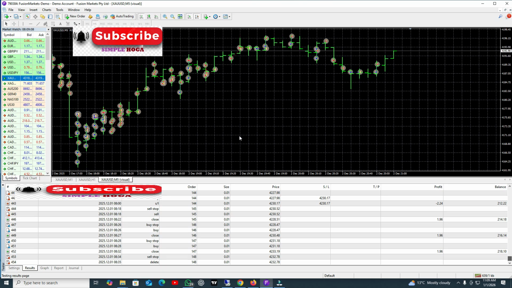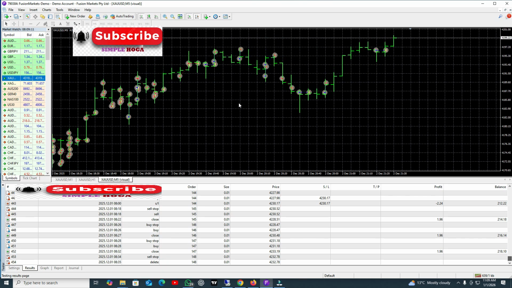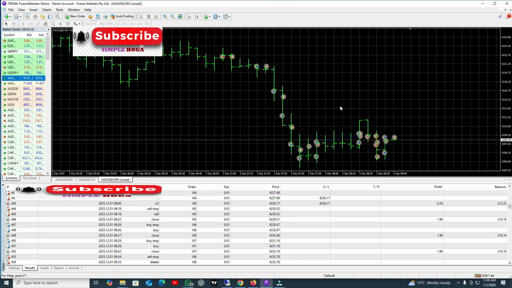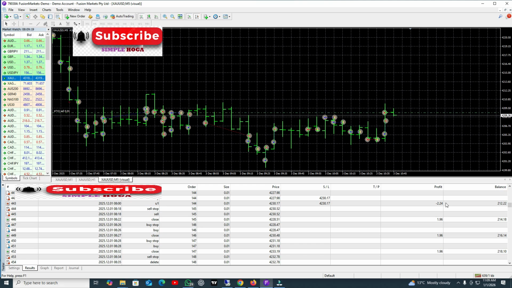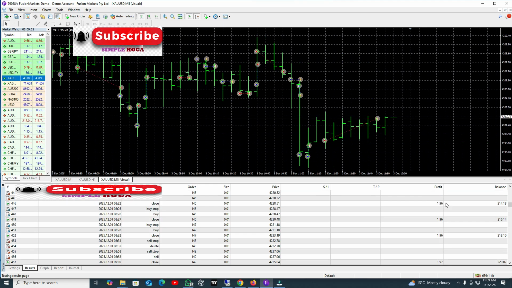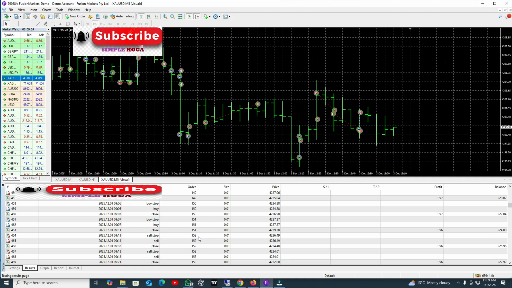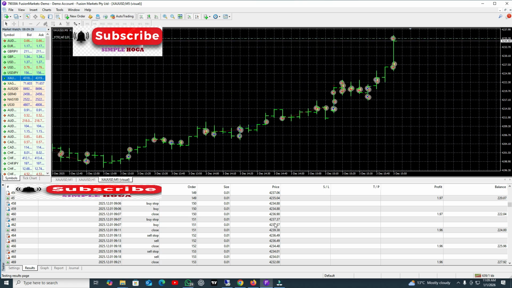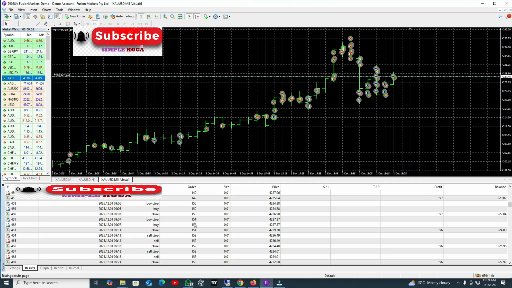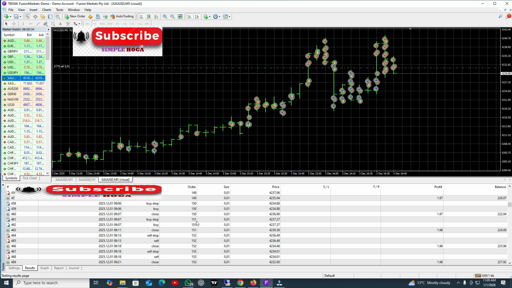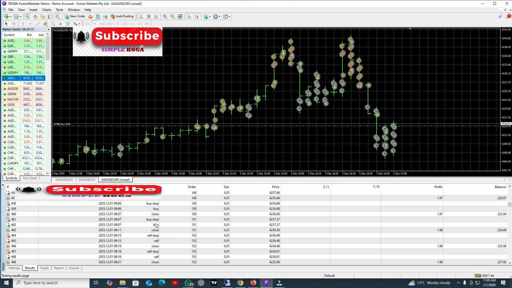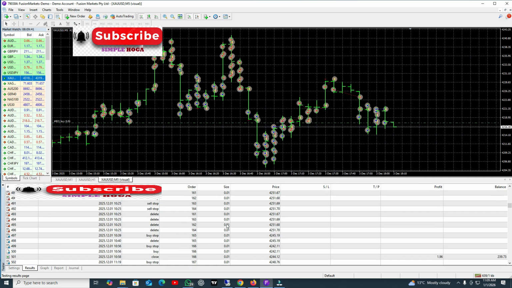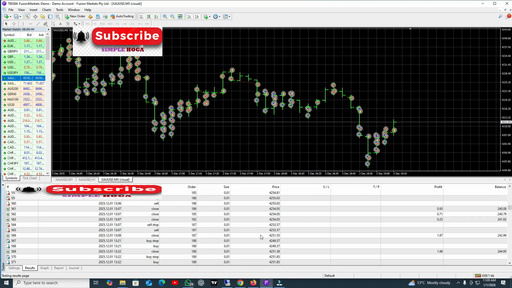The best part of this bot is it will open positions and will close immediately when it gets some profit. It is working with a proper stop loss, and not take profit, it will work with stop loss and trailing stop loss. Buy stop, sell stop, and closing trades, each and everything you can see here.